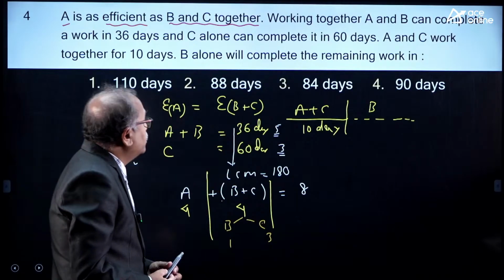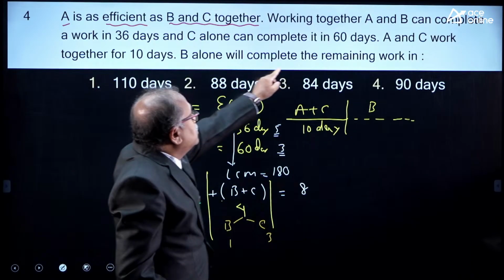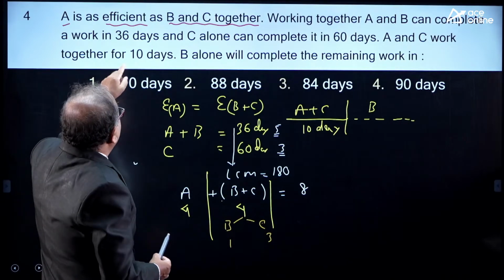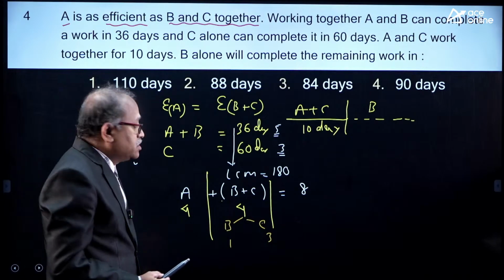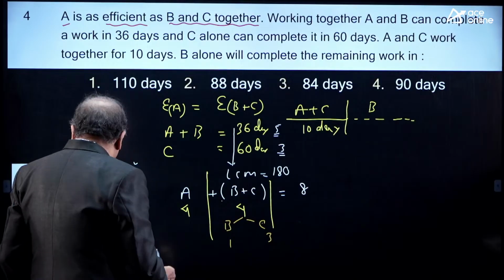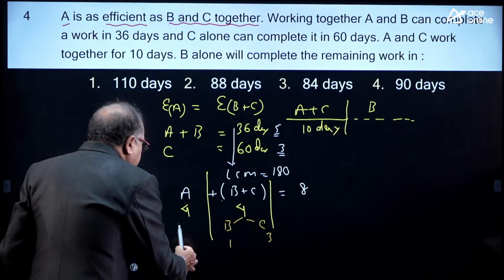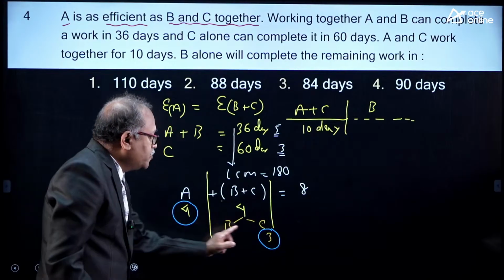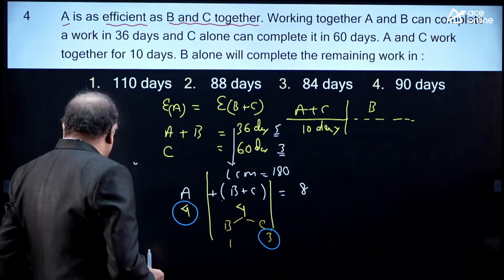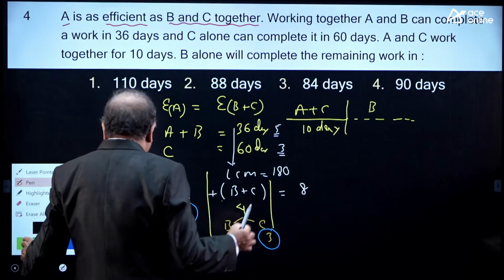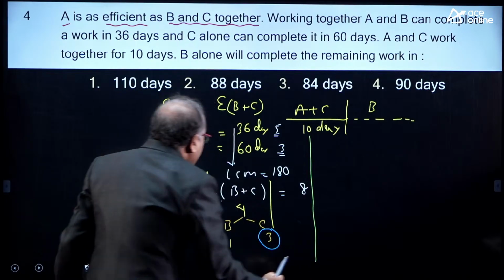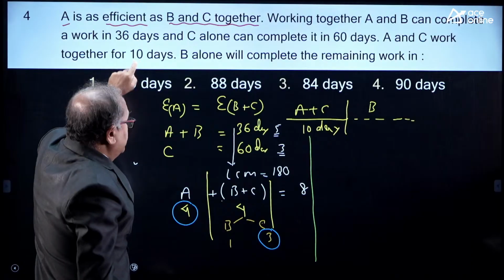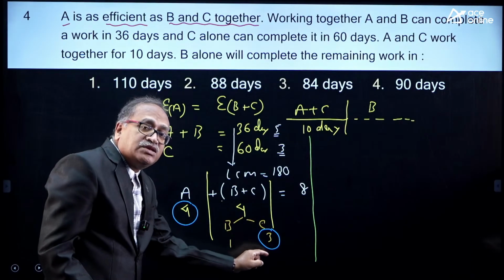Now, from here onwards, it is said that B alone can complete the remaining work in how many days? So, previously A and C worked for 10 days. So, A efficiency is 4, C efficiency is 3. So, 4 plus 3, which is 7. They worked for the first 10 days, so their efficiency sum is 7.